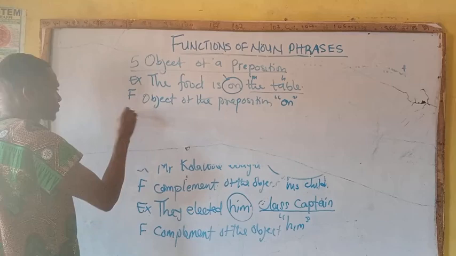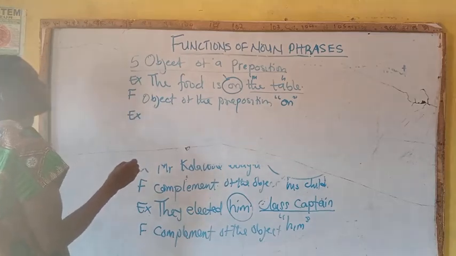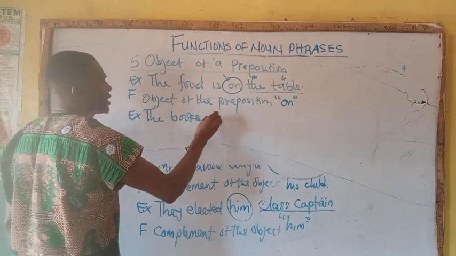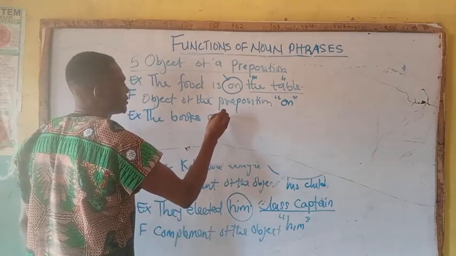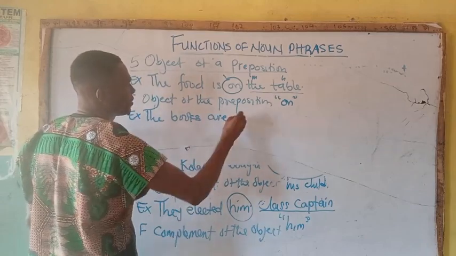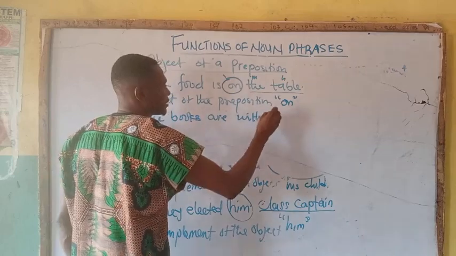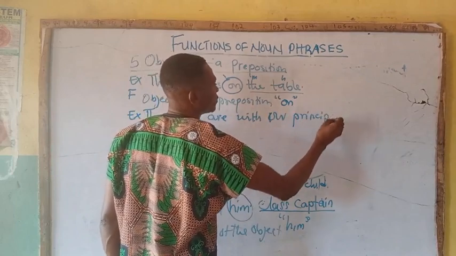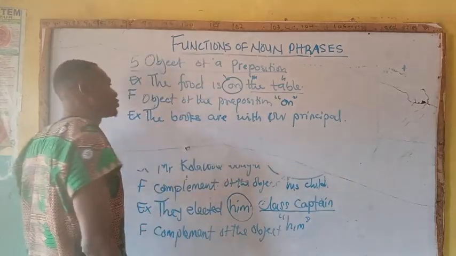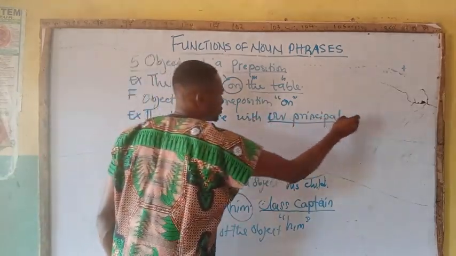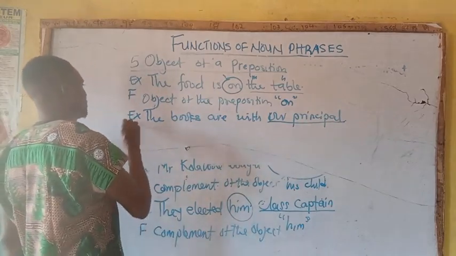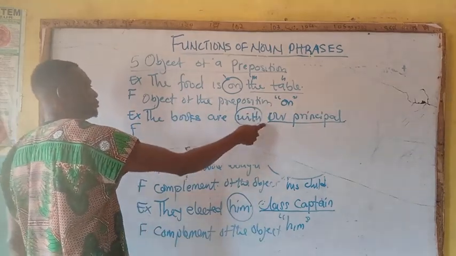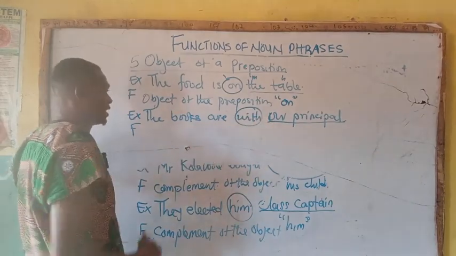Another example here we have: The books are with our principal. The books are with our principal. Our principal is underlined. So don't forget that this word is a what? Preposition. So the underlined expression begins immediately after the word with.